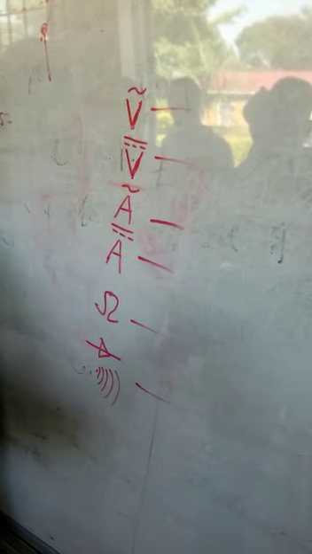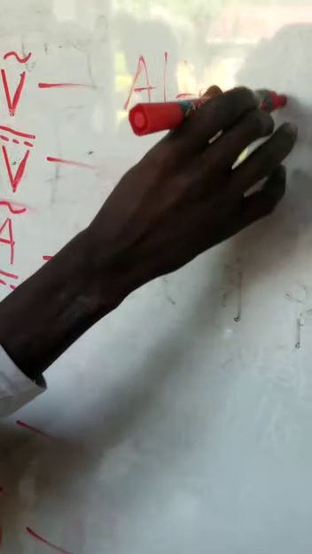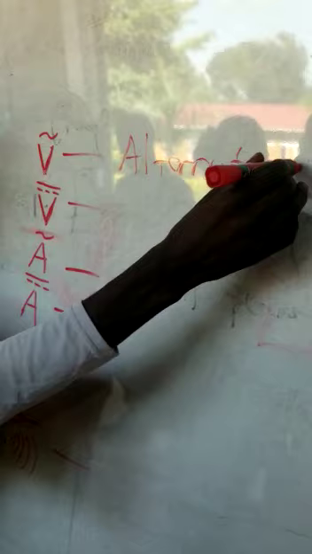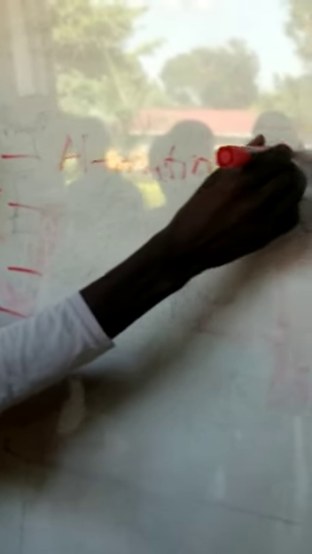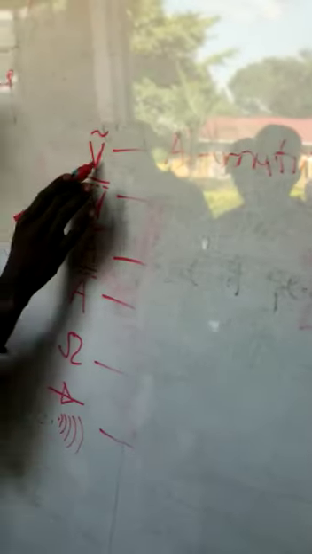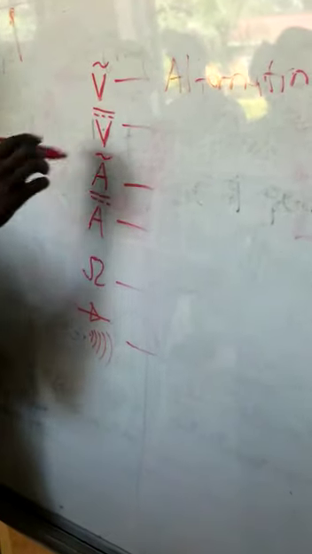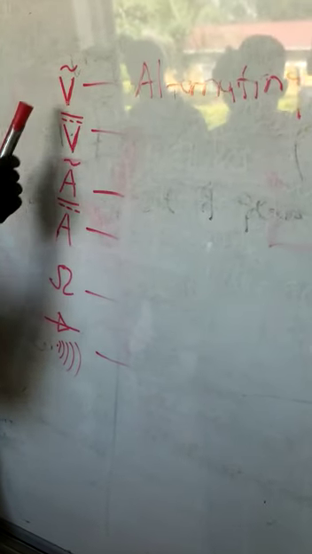It's in a waveform, so this is alternating voltage. Whenever you see this V with this symbol in the waveform, it is alternating voltage.